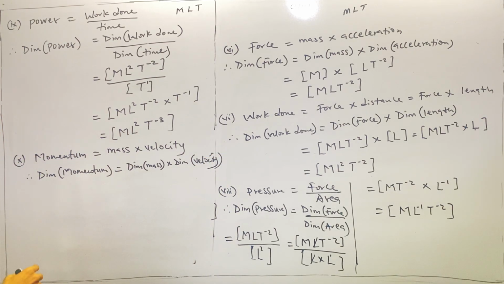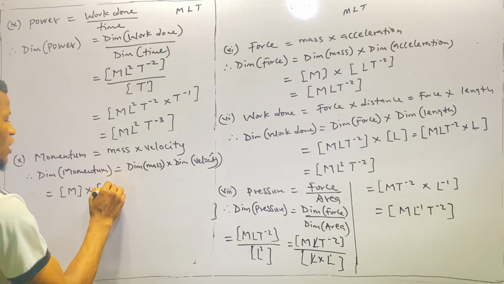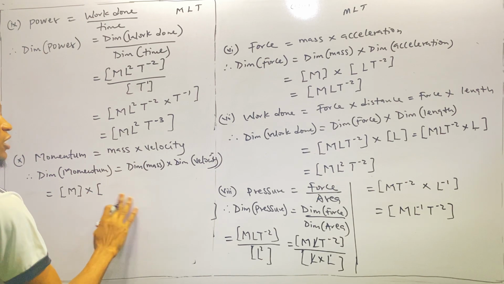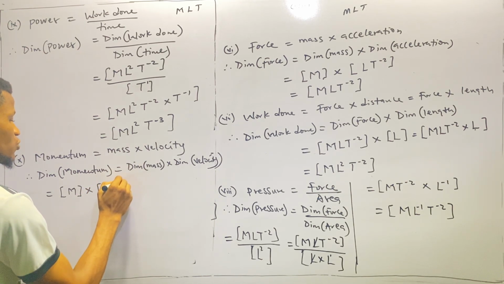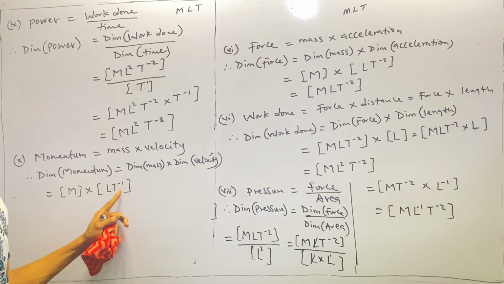All right. So therefore we have that d momentum. So we have this will be equals to dimension of mass should be capital M, multiplied by dimension of velocity should be capital LT raised to power -1, because that should be length over time, right?